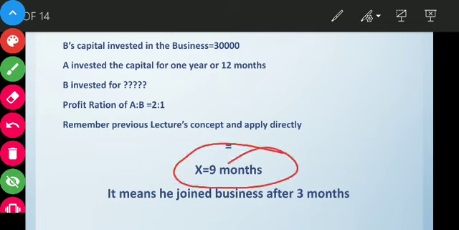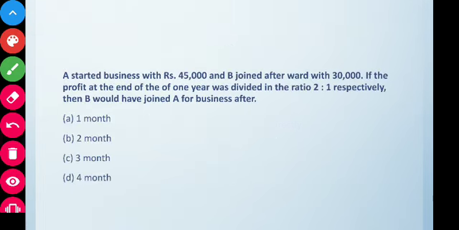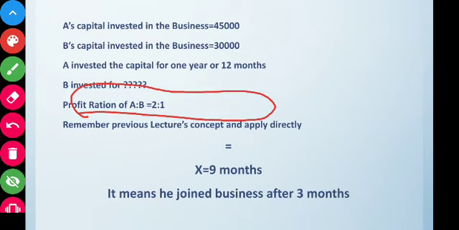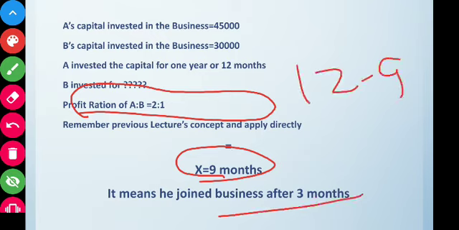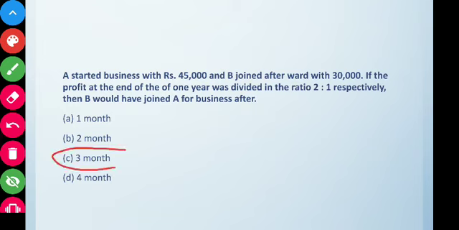Okay. Now let's see the question again. The question is, B would have joined A for business after... It's not asking for how many months B had joined the business. Don't confuse with that. It is asking after how many months B joined. Friends, you have got that B has invested for 9 months and the total duration is 1 year or 12 months. It means B had joined the business after 12 minus 9, that is equal to 3 months. So the correct choice will be option C, that is 3 months. Hope this one is also clear to you.